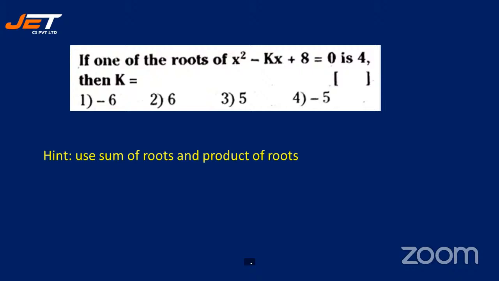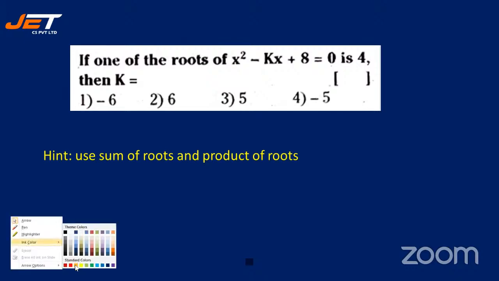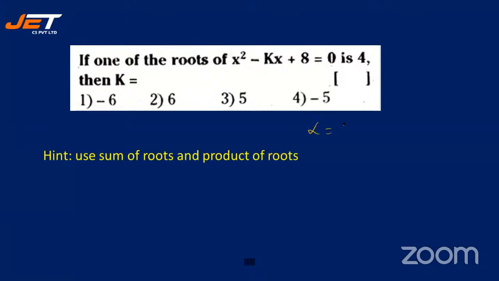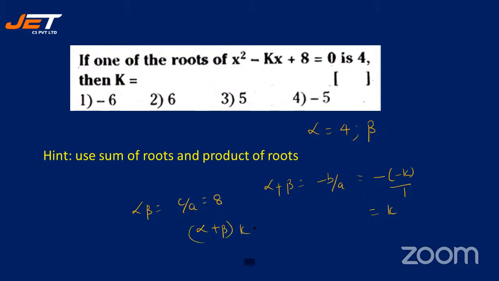Yes, I'm sure, use sum of roots and product of roots. All right. Very simple. Let's try. I want others also to try. You're assuming alpha is equal to 4. So we don't know beta. So let beta be beta. What is the sum of the roots? It is minus b by a, that is minus of minus k by 1, which is k. What is alpha beta? It is c by a, that is 8.